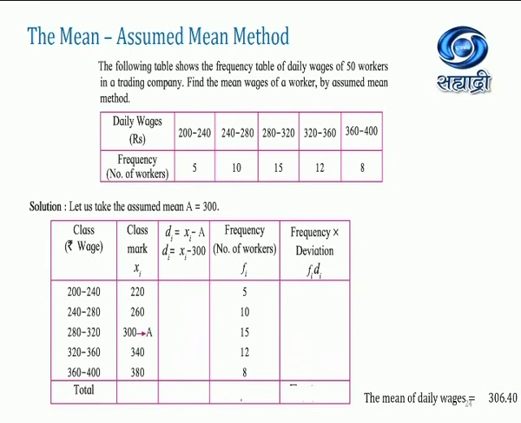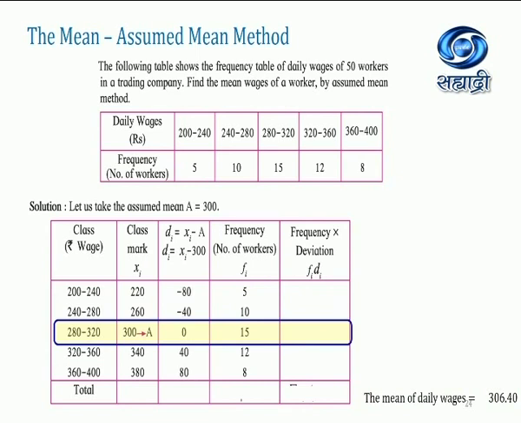So how can we find the deviation? di is equal to xi minus a. xi is 220, minus 300. This will be our assumed mean. 220 minus 300 will be minus 80. 260 minus 300 will be minus 40. Like this, we have to apply this formula for deviation, then we will get all the answers.